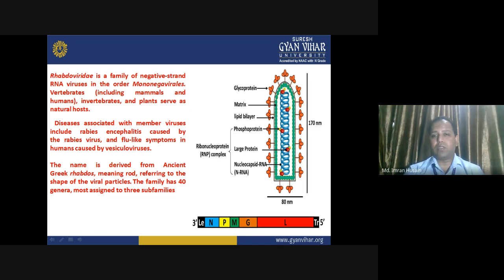Large proteins are embedded into the single-stranded negative RNA and nucleocapsid, and the ribonucleoprotein complex. These are the main functional unit of this virus. So this virus is very dangerous. It can cause a lot of death, and it used to cause a lot of death before the invention of the vaccine.